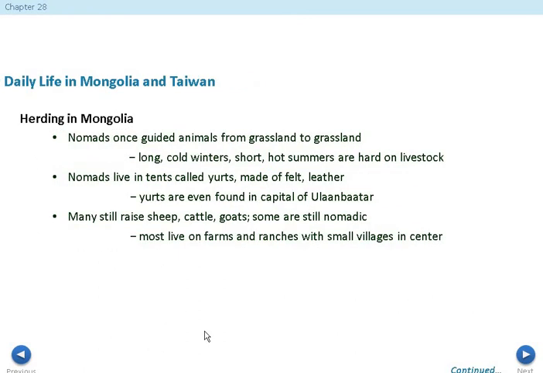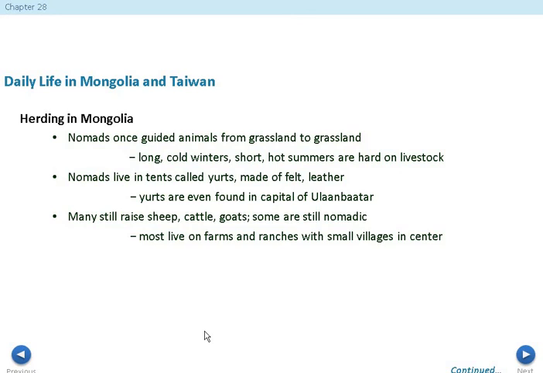Now, what we see in Mongolia is that it's a little bit different. It's a little bit slowed down. Nomads once guided animals from grassland to grassland. You're going to go ahead and see long, cold winters, short, hot summers. It's very hard on the livestock. So these nomads are going to live in tents called yurts. They're going to be made of felt and leather. And what you see is that these yurts are going to be found in the capital city of Ulaanbaatar, which is basically showing that the capital city has got these tents.